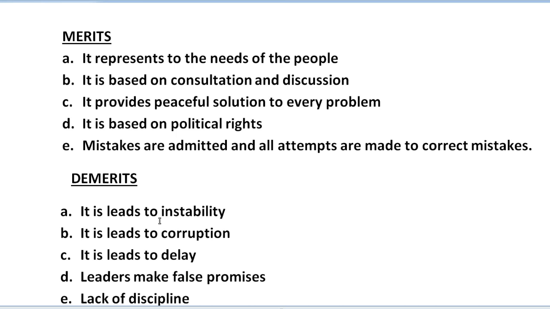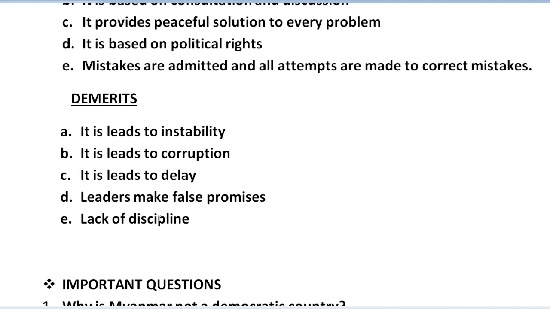Next, leaders make false promises. Of course, to win elections, different political leaders make false promises and cheat the people. Thus, there is no scope for morality in democracy. So you can say that a lack of morality is also found in democracy. They would rather prefer religious leaders to run the government. And last is the lack of discipline. There are others who say that there is a lack of discipline in democracy and hence the government should be run by the army. So these are the opinions of different persons.